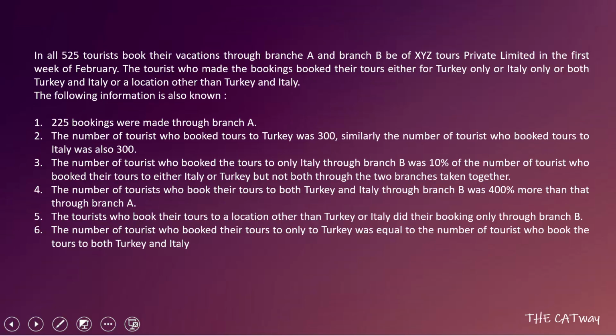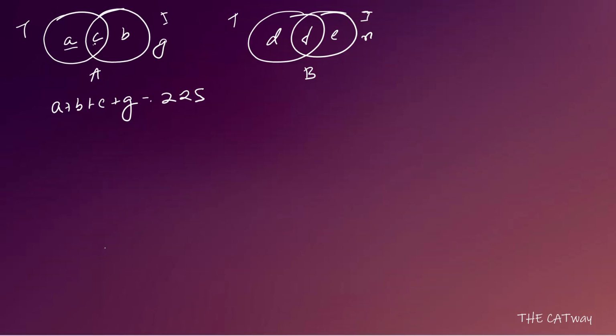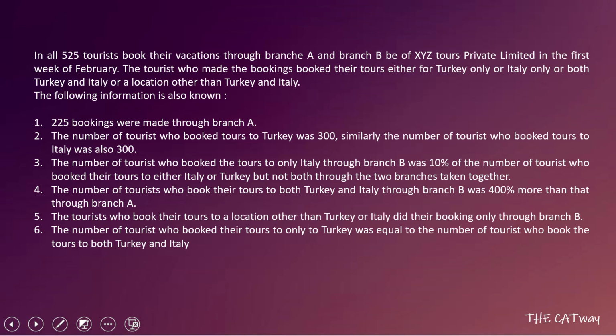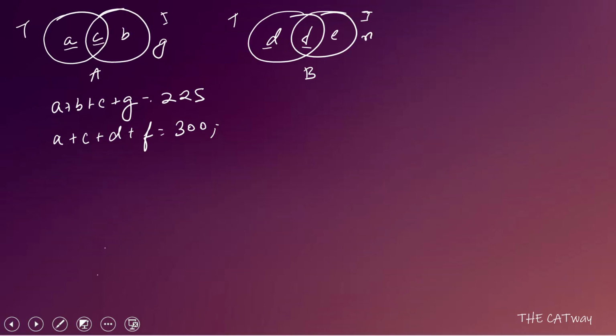Okay, after that it has been given that the number of tourists who booked tours to Turkey was 300. So how many people are going to Turkey? A and C, D and F. So A plus C plus D plus F is going to be 300. Also it has been given that similarly the number of tourists who booked tours to Italy was 300. How many are going to Italy? B, C, E and F. So we can write it as B plus C plus E plus F is also 300.